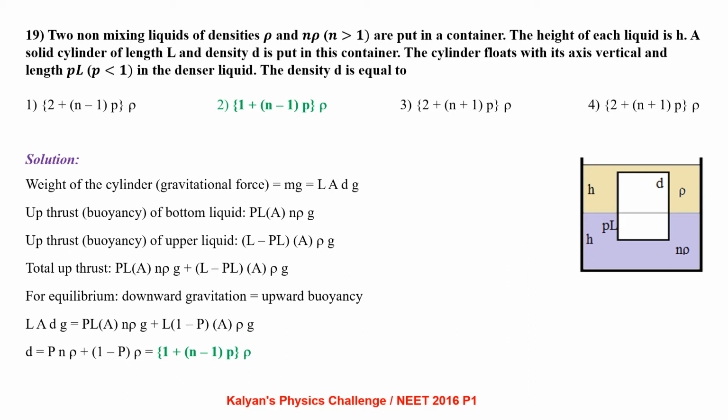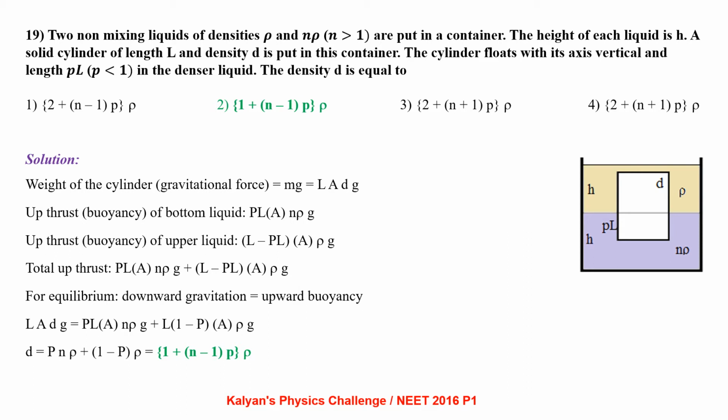As we can see from the diagram, weight of the cylinder, that is the gravitational force, is mg. Mass can be written as volume into density. Volume can be written as area of cross section into length. So weight of the cylinder comes out to be LADG. Then since there are two liquids present, both of them will be giving upthrust, that is buoyancy force.